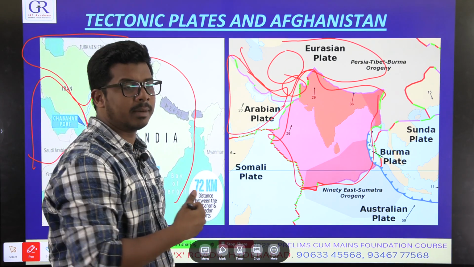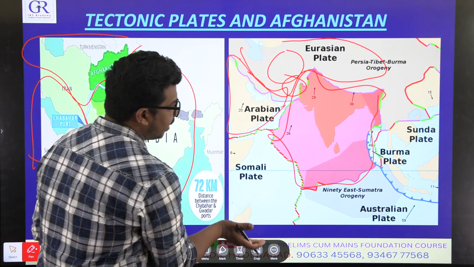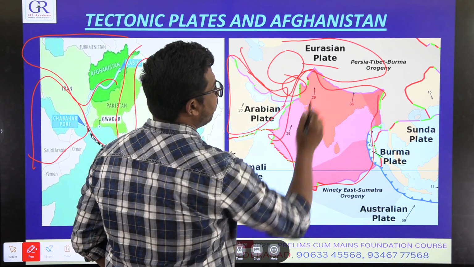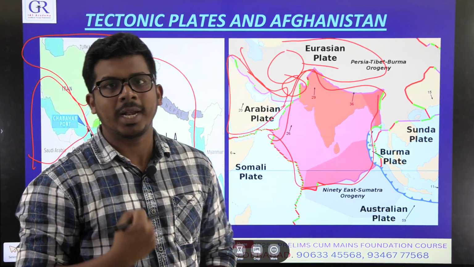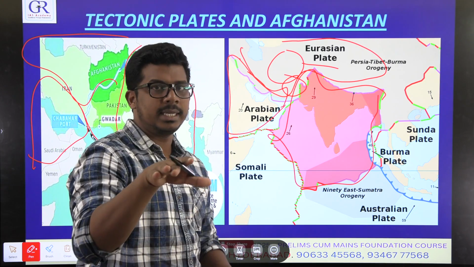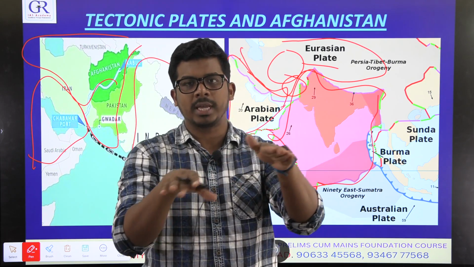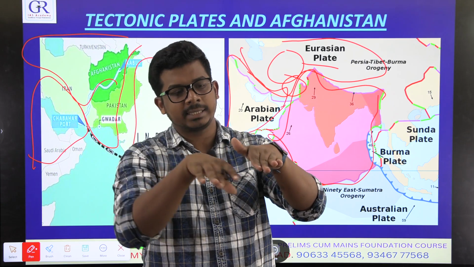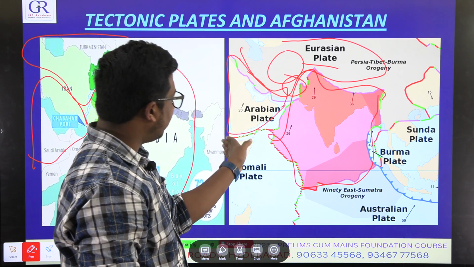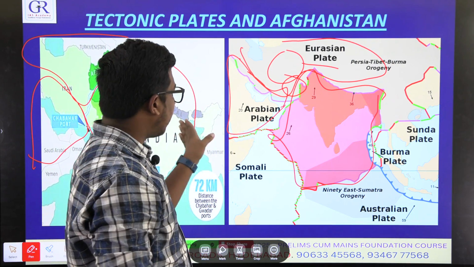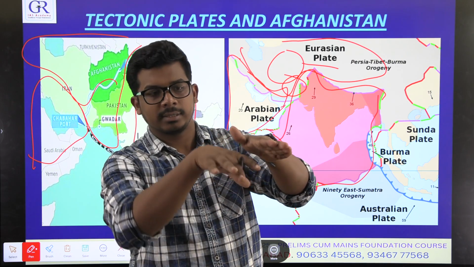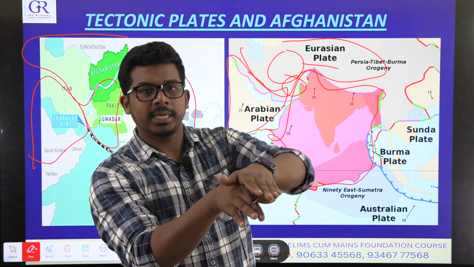As I told you, you will read about this in geography. So the Indian plate is moving, and at some point it collided with the Eurasian plate. Now this is the Indian plate, this is the Eurasian plate. Both have collided, so the Indian plate is getting subducted under the Eurasian plate, lifting the Eurasian plate. The same thing is happening here. The Arabian plate is also colliding with the Eurasian plate, and the Arabian plate is subsiding and the Eurasian plate is getting uplifted.